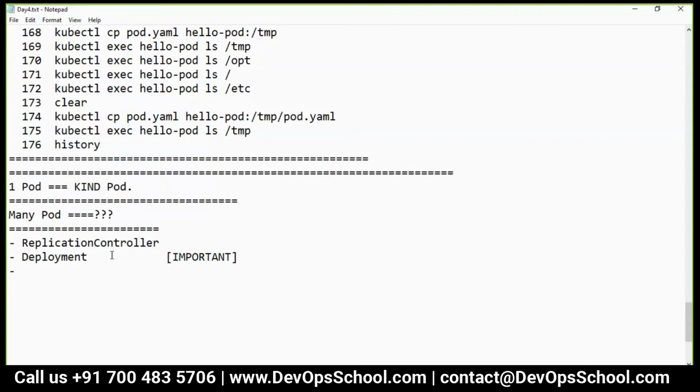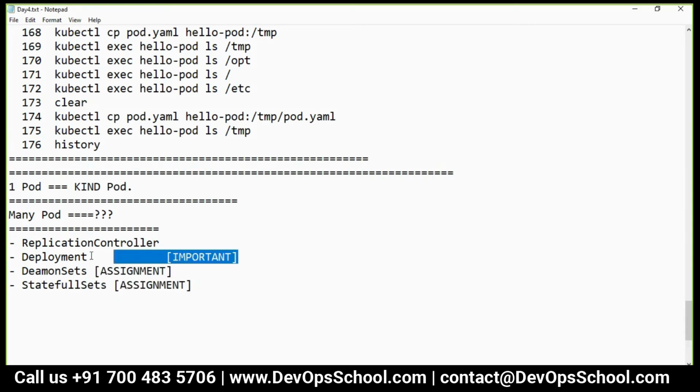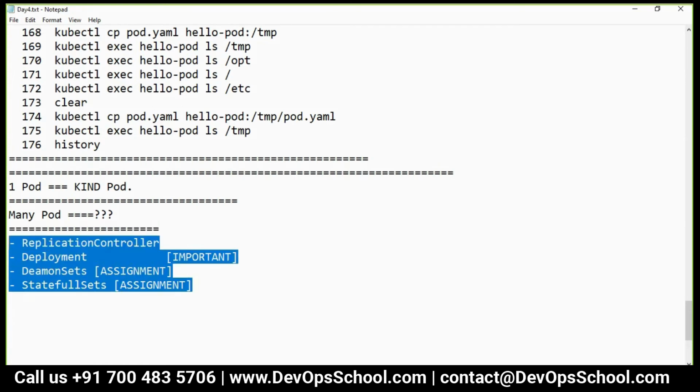We do have a few more. DaemonSet. StatefulSet. This we are not covering, but it's an assignment for you. Because if you learn one, then it's more or less a little bit of advantage here and there, and then you can make it work. So 4 ways to create many pods.